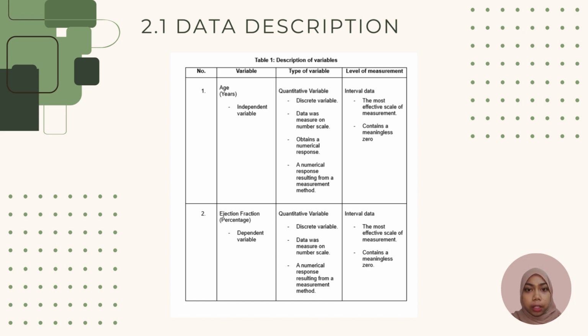We have 2 variables, which are the independent variable and the dependent variable. The independent variable is age and the dependent variable is ejection fraction. The type of these 2 variables is the same, which is a quantitative variable, and the level of measurement is also the same, which is interval data.